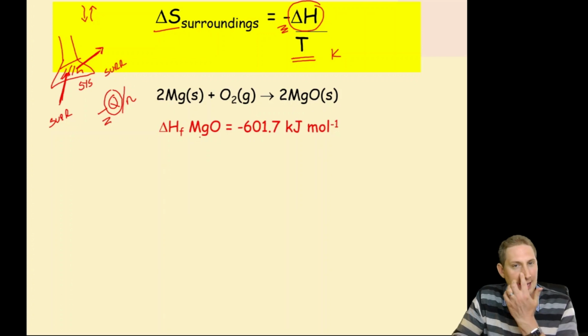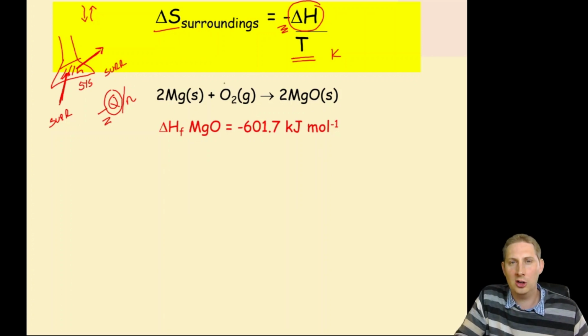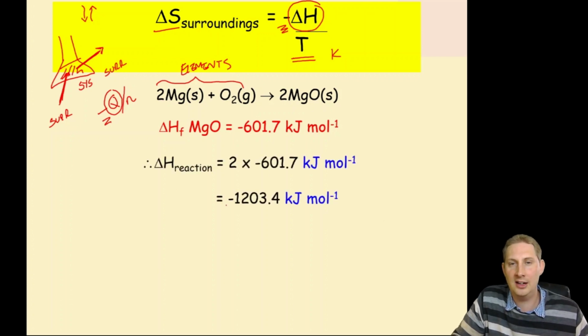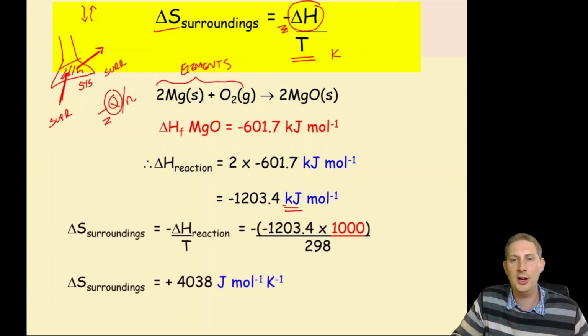So here's the enthalpy of formation of magnesium oxide. Clearly, because these are both elements, their enthalpy of formation is 0. And so therefore the enthalpy change of the reaction is minus 1203.4 kilojoules per mole. So plugging that into the equation, the entropy change of the surroundings is minus the enthalpy change of the reaction over T, which is minus minus 1203.4 times by 1,000.